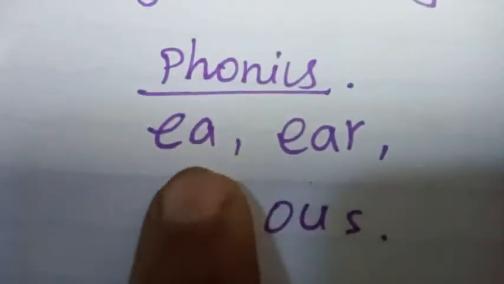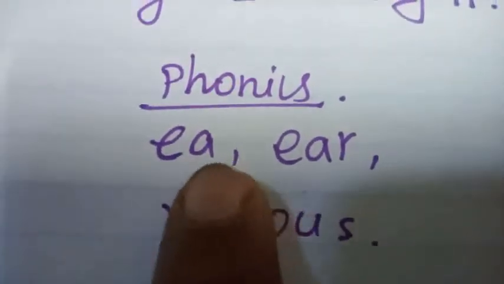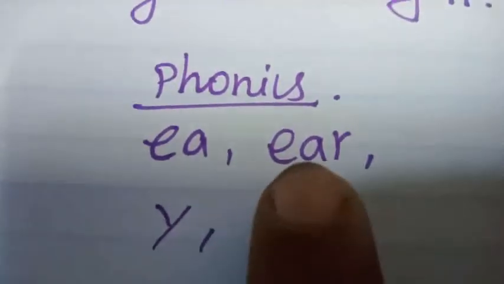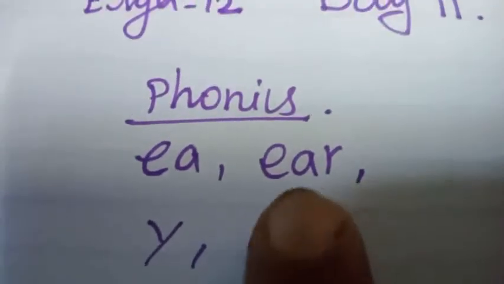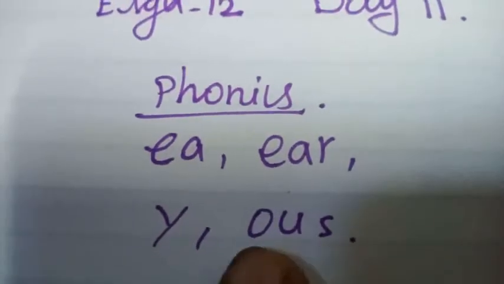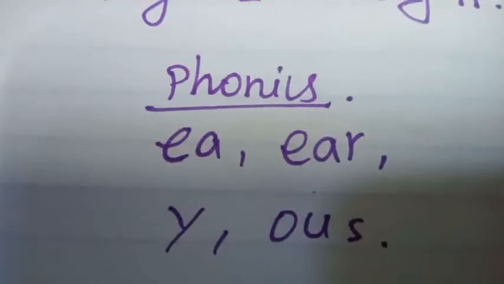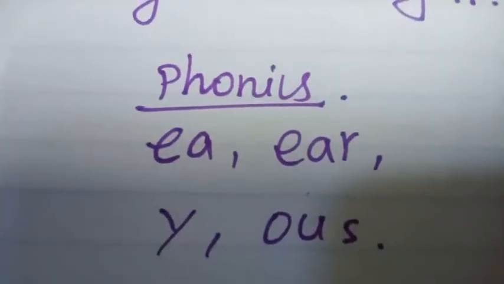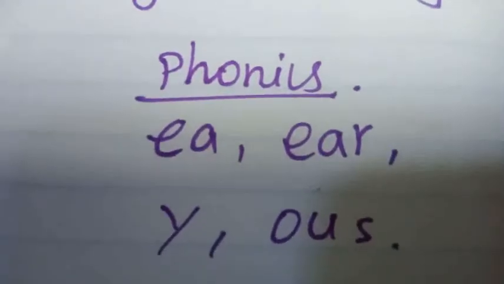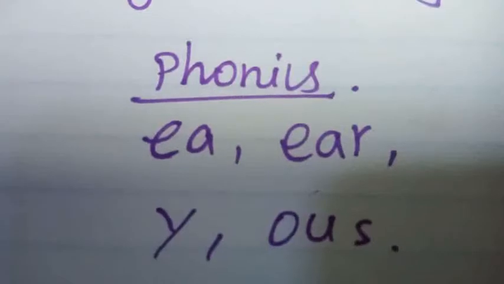It makes a one sound: A. E-A as in A. Next, E-A-R as in A. Y as in A. O-U as in A. Do you remember this, my dear children? Yes, great. Let us move to today's class. We will see a new short vowel diagram page.